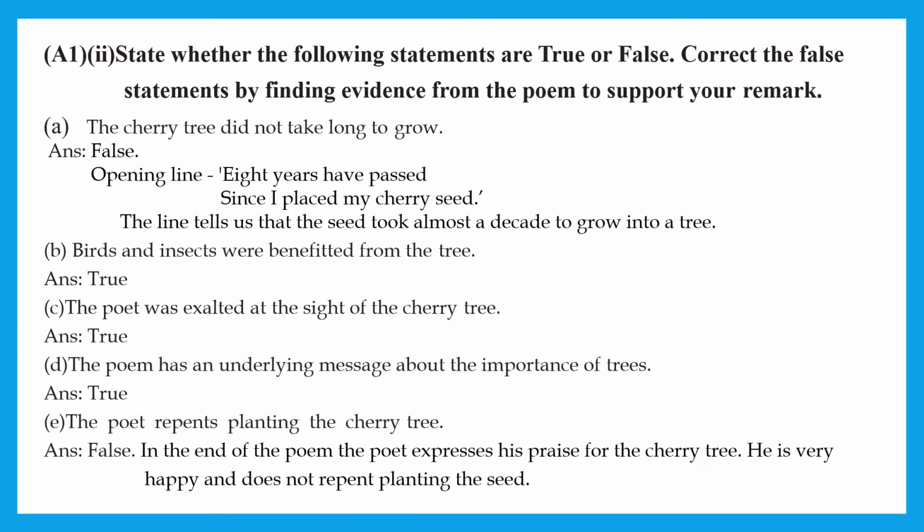Birds and insects benefited from the tree. True. The poet was exalted at the sight of the cherry tree, means he was excited. Yes, true. The poem has an underlying message about the importance of trees. Yes, true. The poet repents, means he does not feel happy about planting the cherry tree. False. At the end of the poem the poet expresses his praise for the cherry tree. He is very happy and does not repent planting the seed.